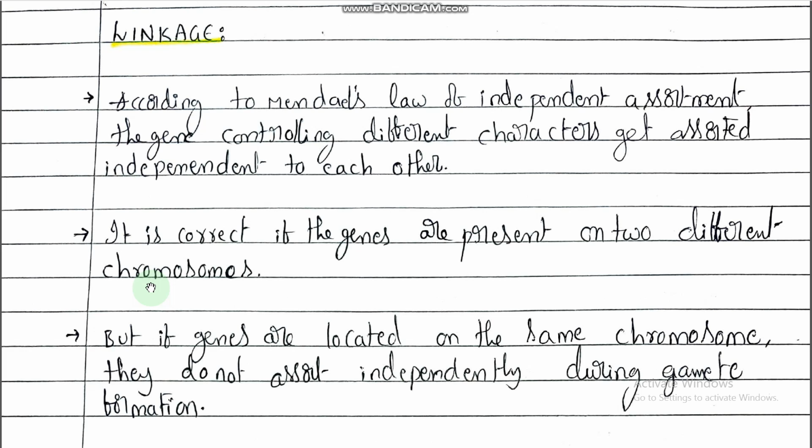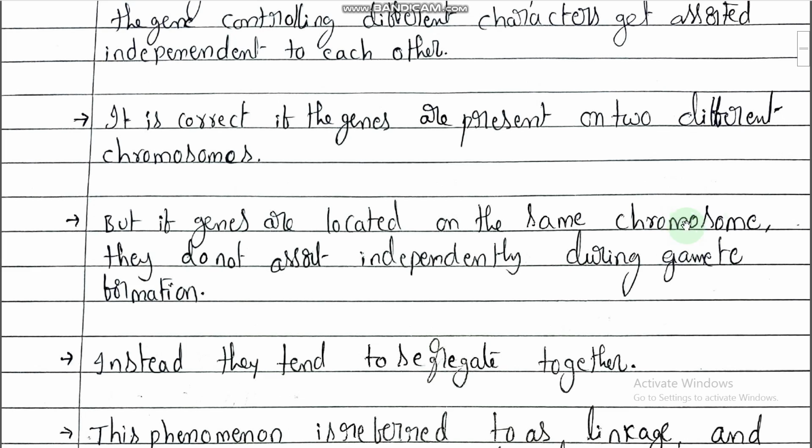But if the genes are located on the same chromosome, they do not assort independently at the time of gamete formation.